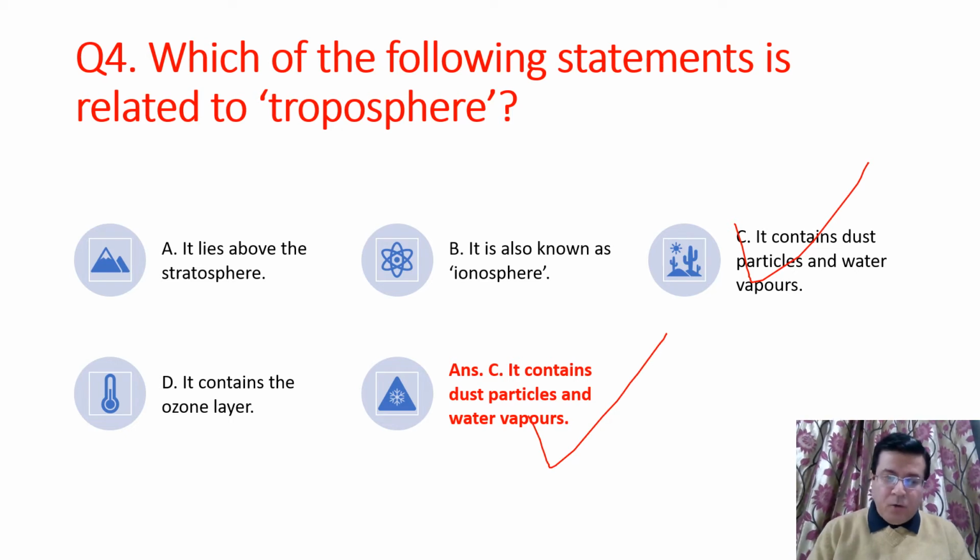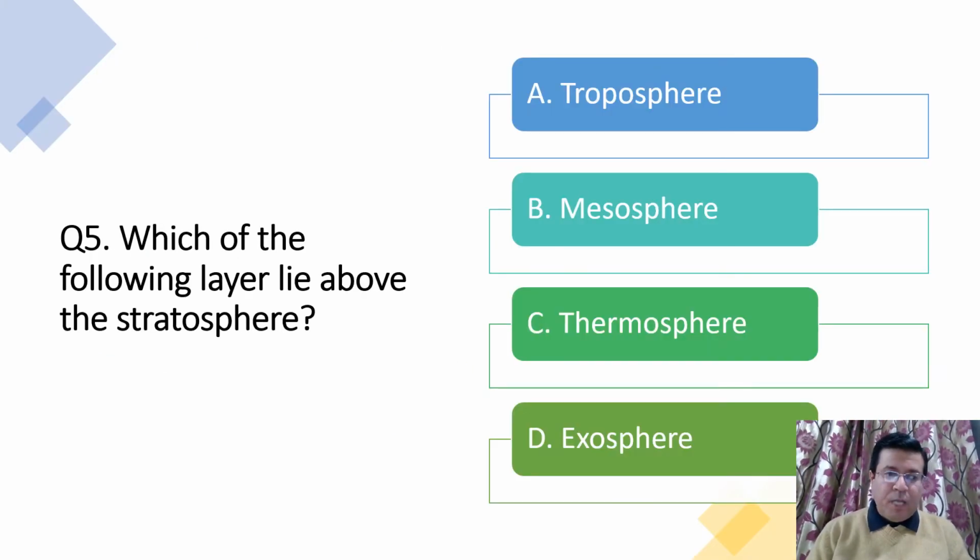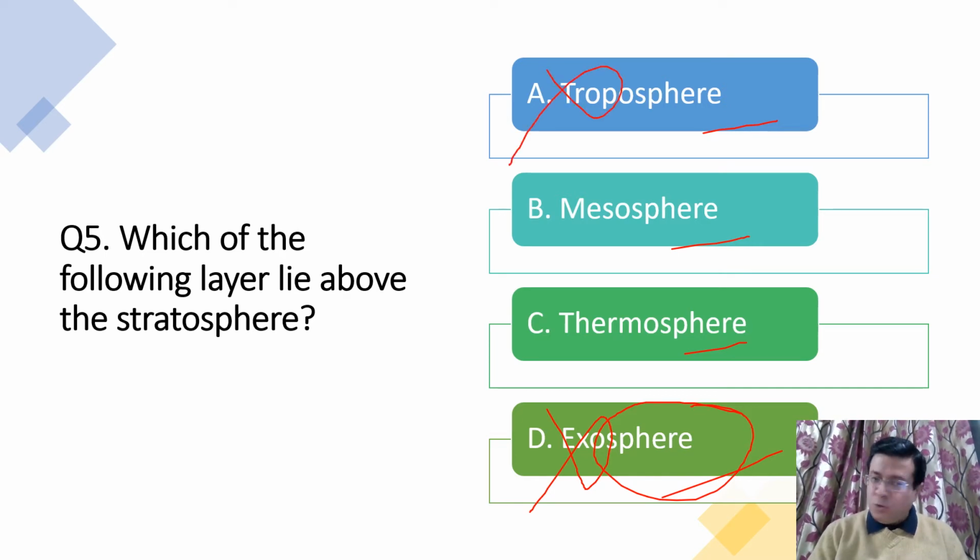Understood? Now next question. Which of the following layer lie above stratosphere? Troposphere, mesosphere, thermosphere and exosphere. Exosphere, the outermost layer, so ruled out, right? And the troposphere, the lowermost layer, so ruled out.